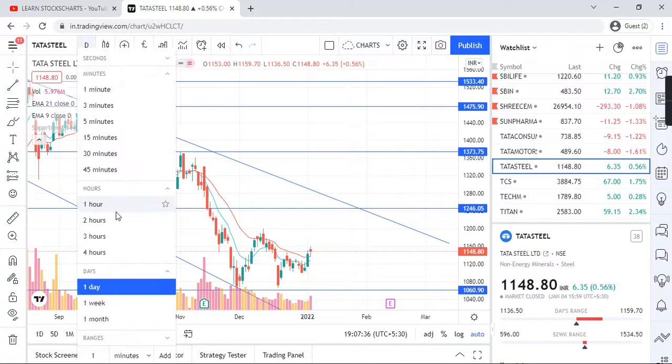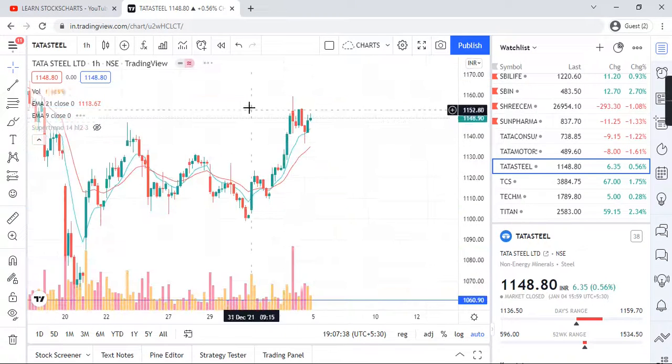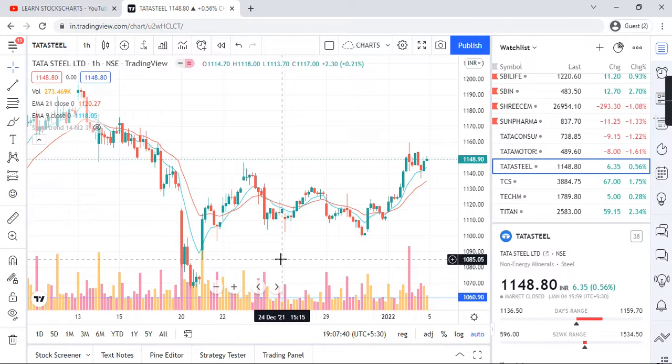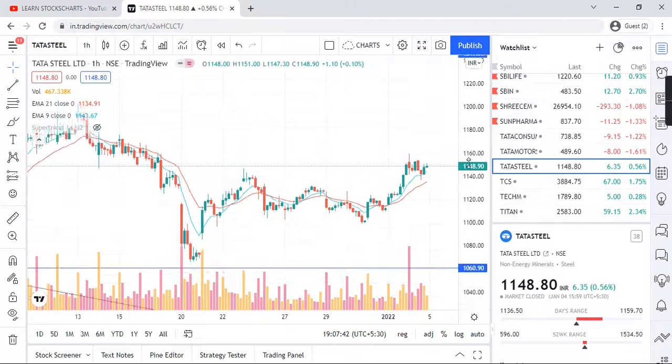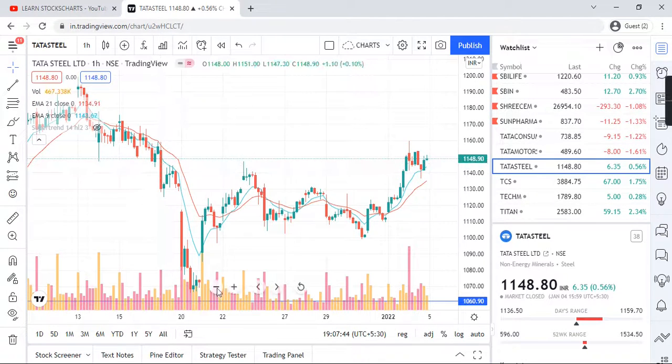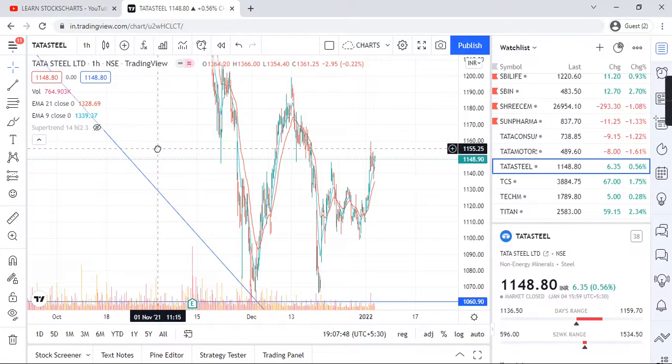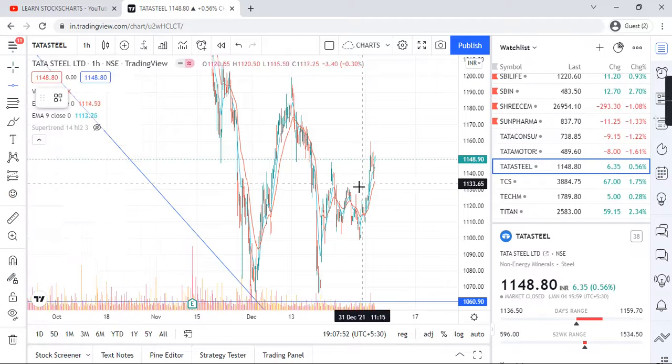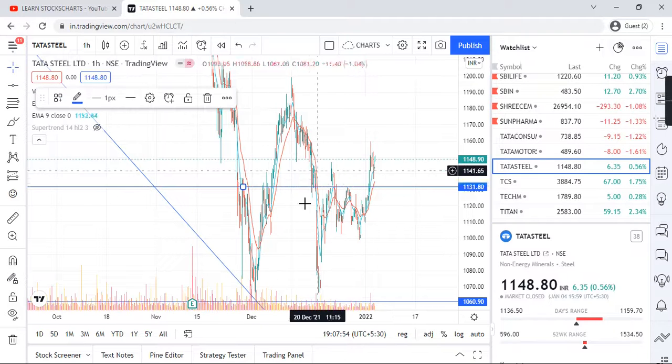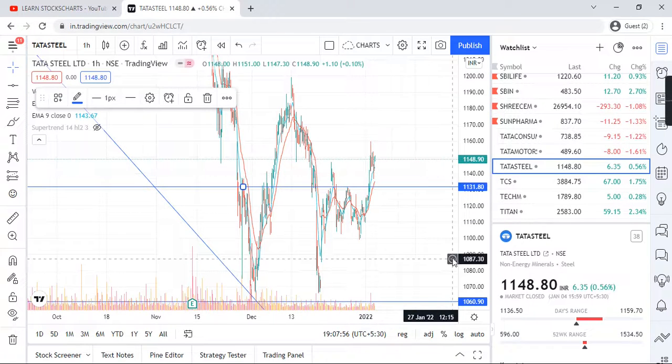So let's go into the hourly time frame. So guys, if you see the hourly time frame, this is one of the W patterns which is done, this and this.